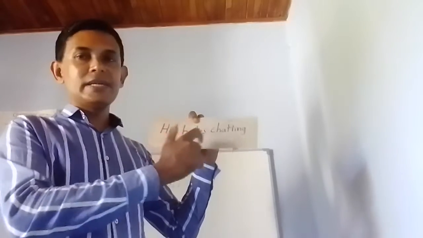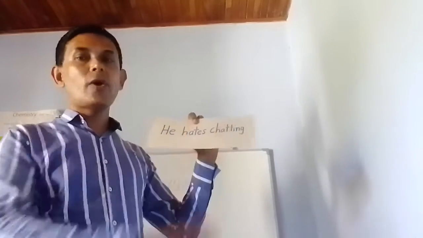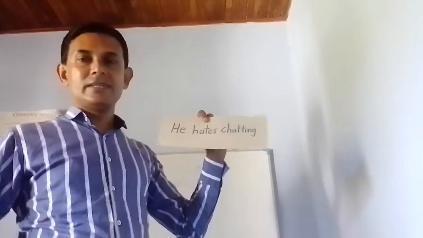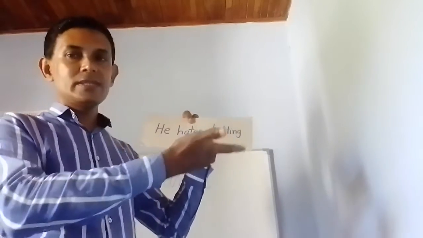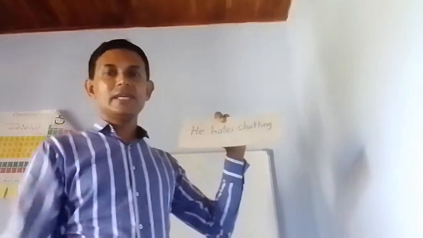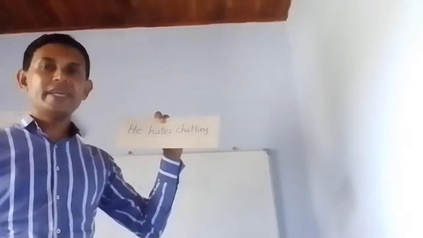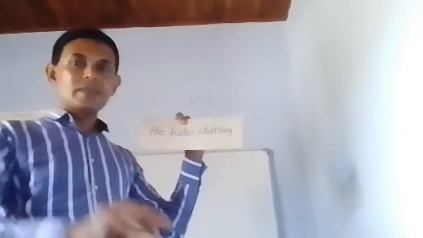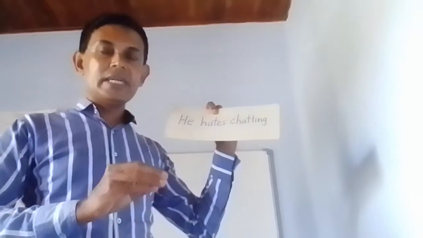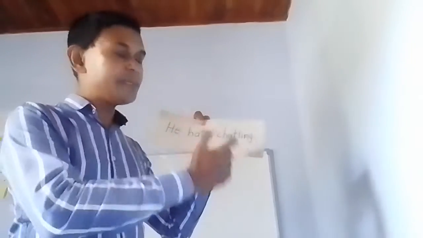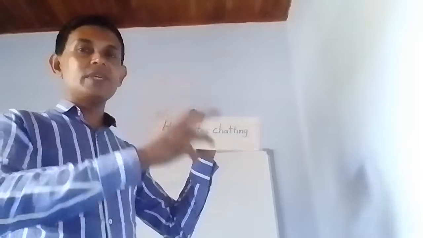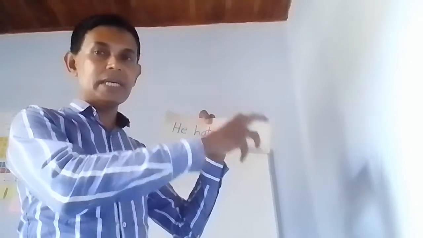He hates chatting. Chatting here is the object. He hates what? Chatting. From this you can get the knowledge of how to identify an object of a sentence. Here we have used a gerund as an object of a sentence.